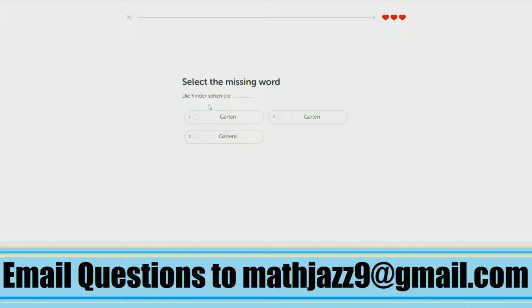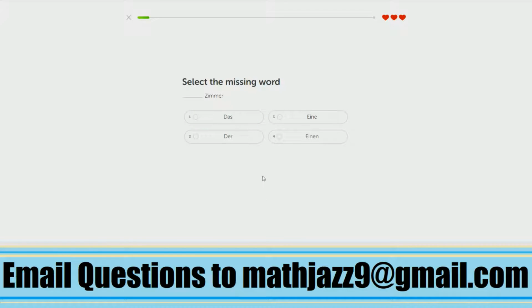Die Kinder sehen die. Okay, so die here could either be feminine or plural, but Garten is masculine, so we know that we're not dealing with the feminine die, we're dealing with the plural die. The plural of Garten is Gärten, so that's the correct answer there.